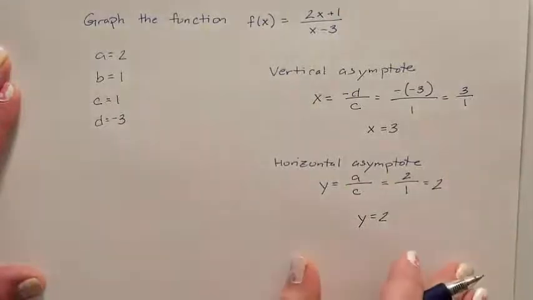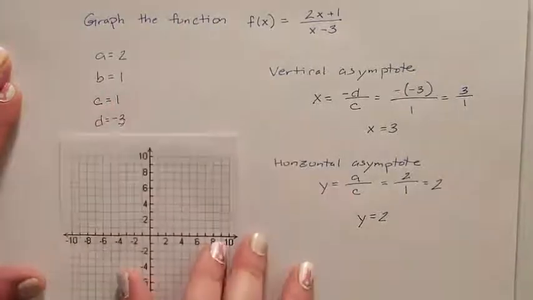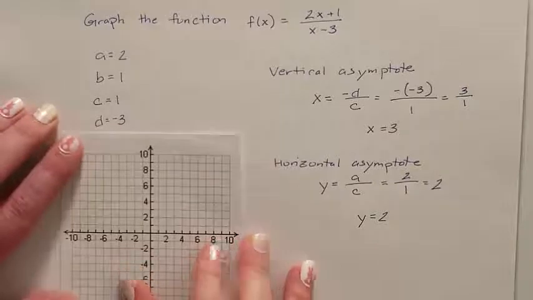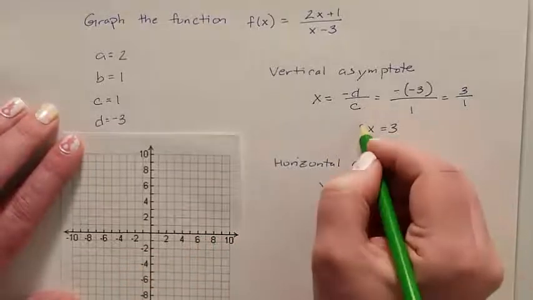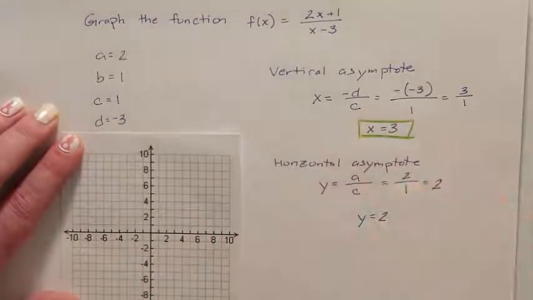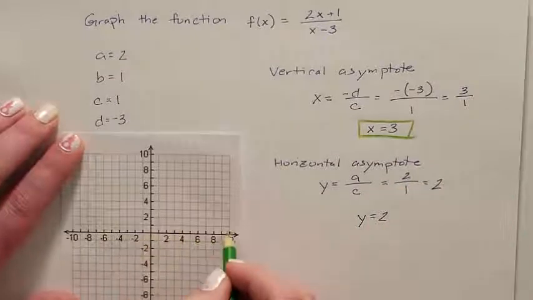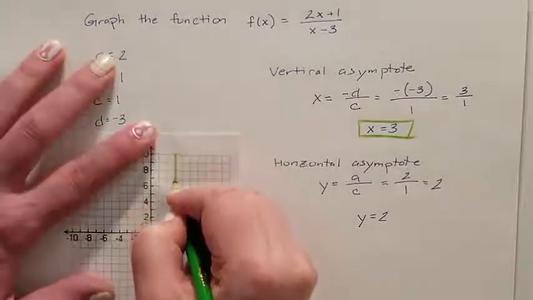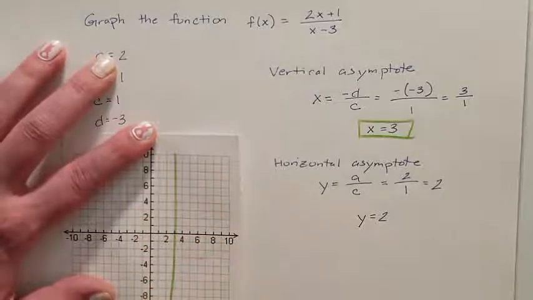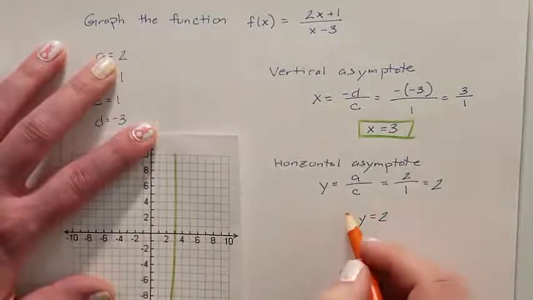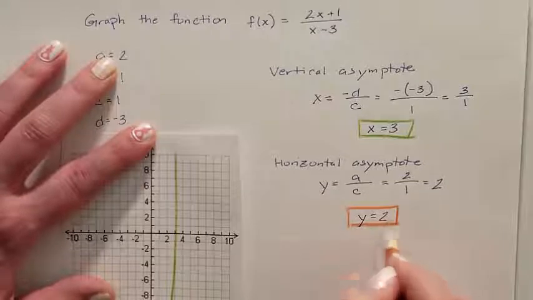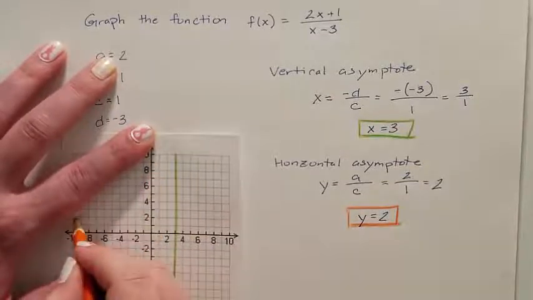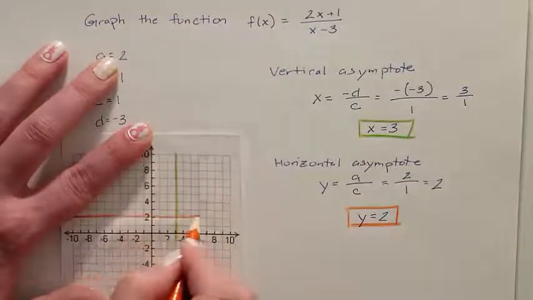So this is where we're going to stop at the moment, and we need to graph what we know. So we know currently our asymptotes. So here's my piece of graph paper. And I know that my vertical asymptote is at x equals 3. So here's my x-axis. Here's x equals 3. So here is my vertical asymptote at x equals 3. And then I have to graph my horizontal asymptote, and that was y equals 2. So here's the y-axis, and there's 2. So here's y equals 2.